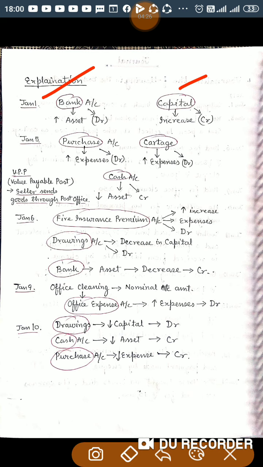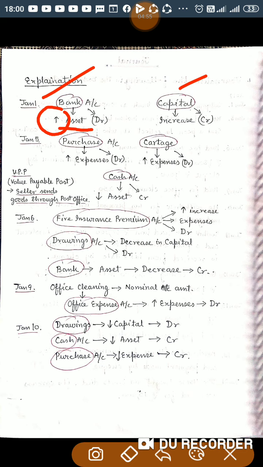Satyam is the giver of that amount. Satyam as an owner is represented by capital. Bank is an asset under the modern rule. When Satyam deposits 6 lakh, the bank balance of the business is increasing.